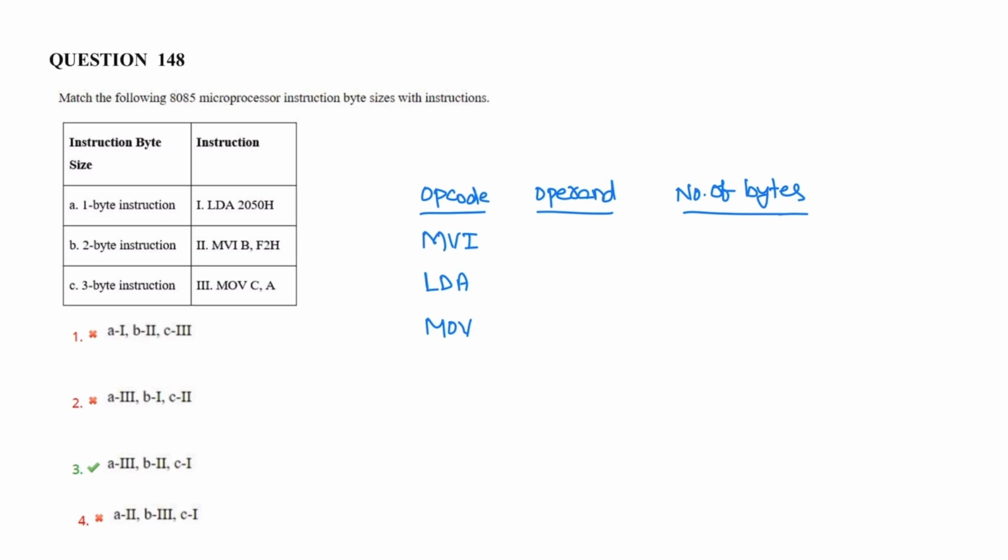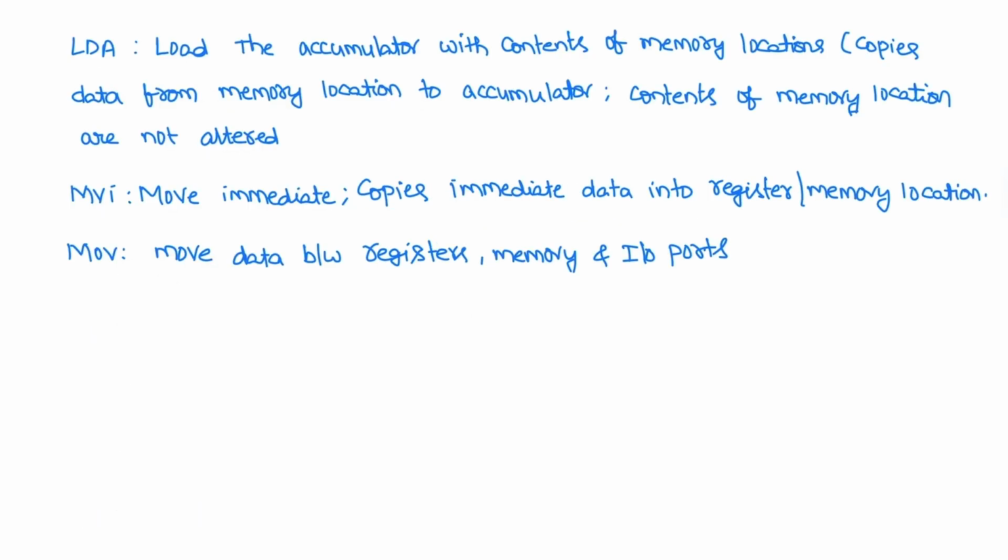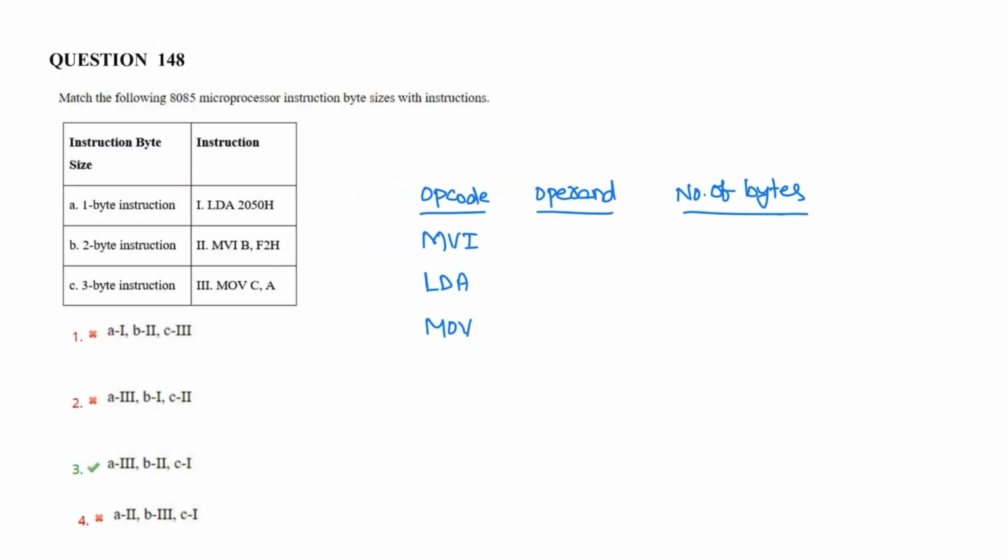Next question, related to instructions of the 8085 microprocessor. LDA is load the accumulator with the contents of a memory location, that is, it copies data from the memory location to the accumulator. The content of the memory location is not altered. MVI is move immediate, copies immediate data to a register. MOV is move data between the registers, memory and output ports.